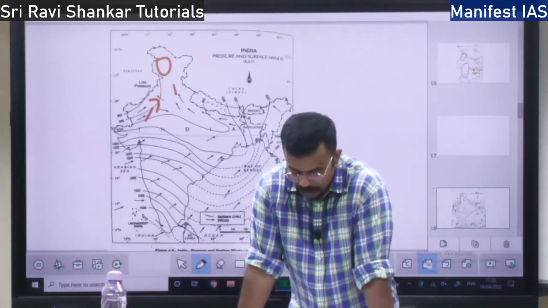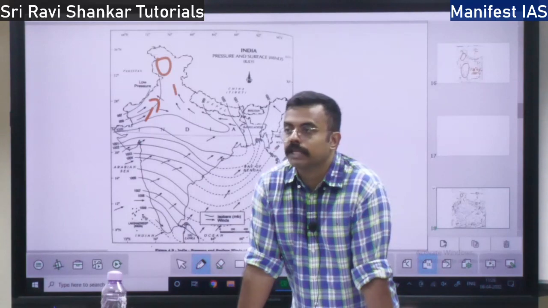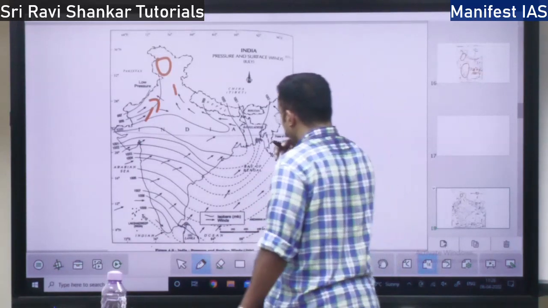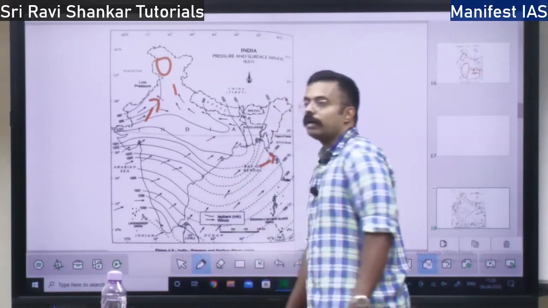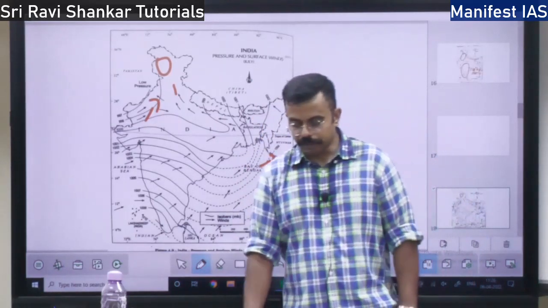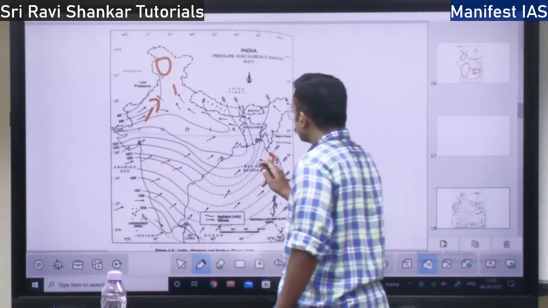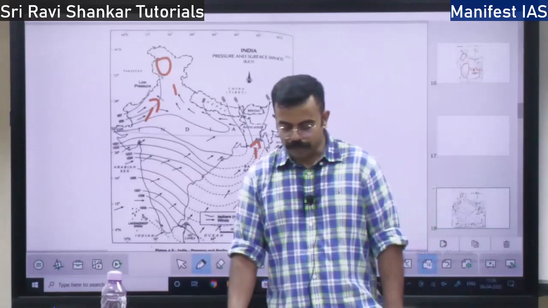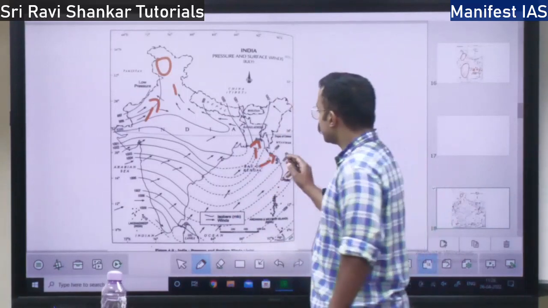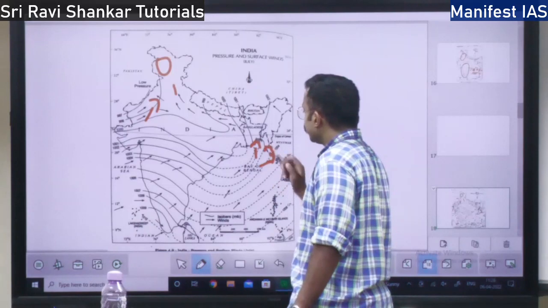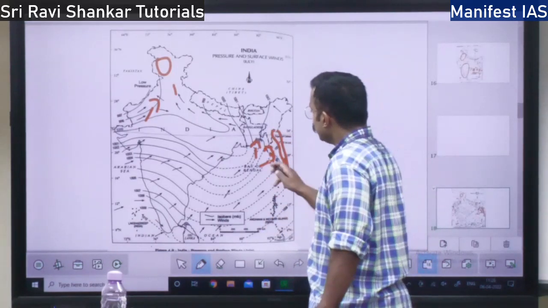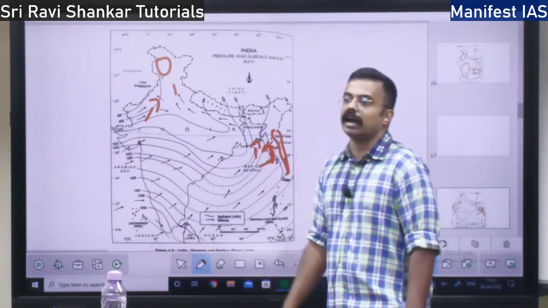Next is the Bay of Bengal branch of the monsoon. First it will hit the Myanmar coast, and some part will hit the Bangladesh coast. The branch which hits the Myanmar coast is deflected by the Arakan Valley. In Myanmar you have the Arakan Valley. So this branch hits the Arakan Valley and turns towards India.